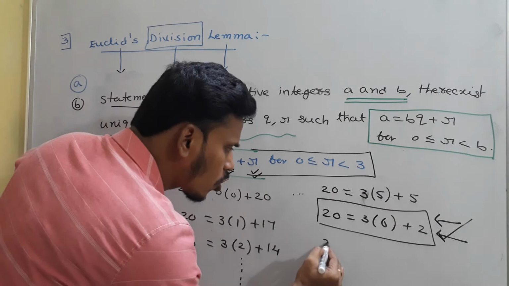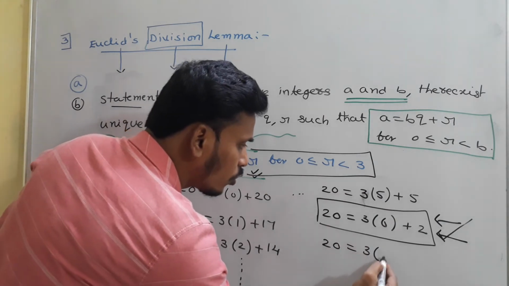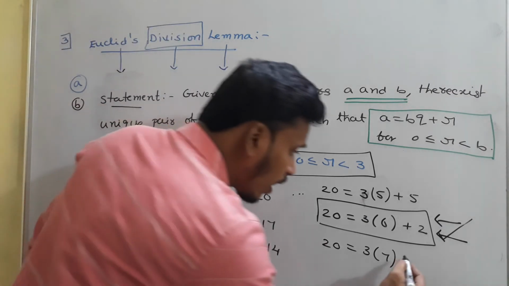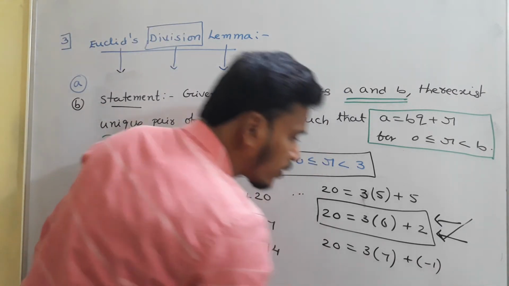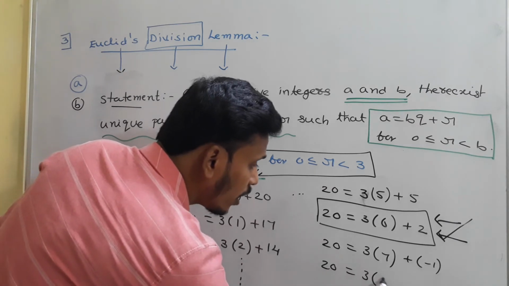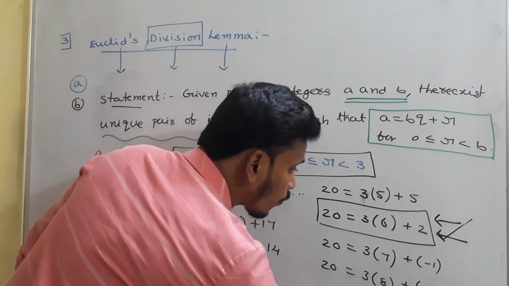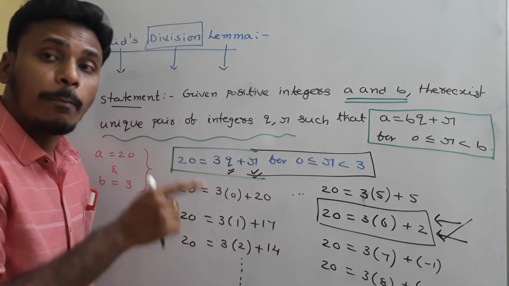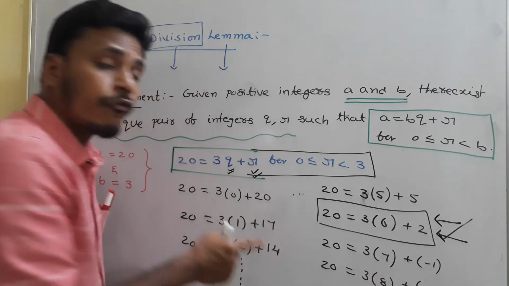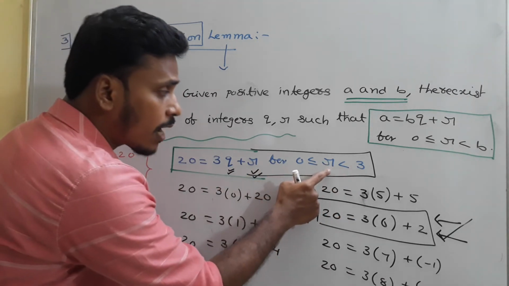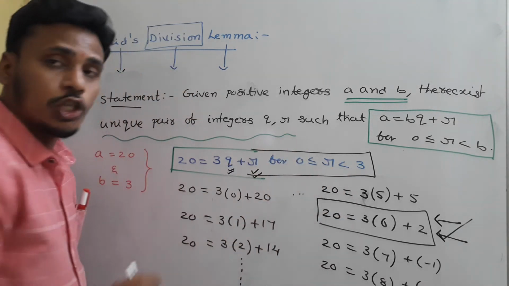Or otherwise, you can go 20 is equal to 3 into 7 plus minus 1, I need to write. Is it right? And 20 is equal to 3 into 8 plus minus 4, I have to write. See, these statements are also correct, but they fail to satisfy this particular restriction, because my R must be between 0 and 3.